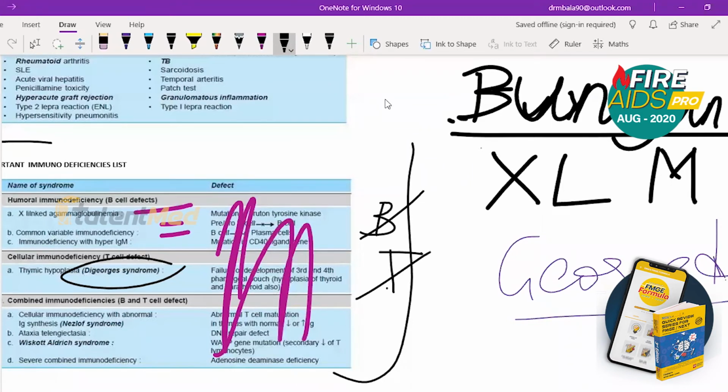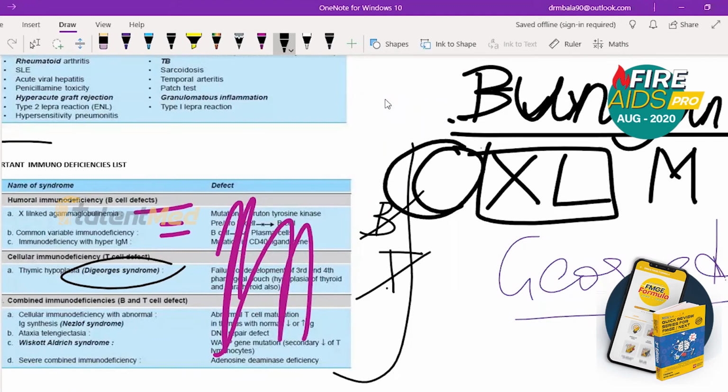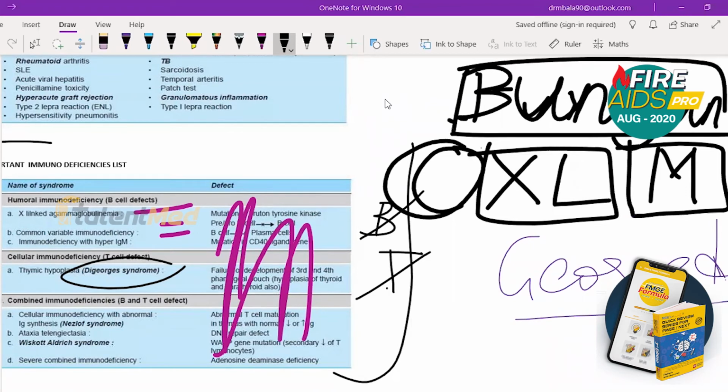These two are very common. So common stands for common variable immunodeficiency. XL stands for X-linked agammaglobulinemia. Medium, M, stands for IgM, hyper IgM. So IgM, XL, these two sizes are very common in a bunion. Can you remember this? Is this fine?